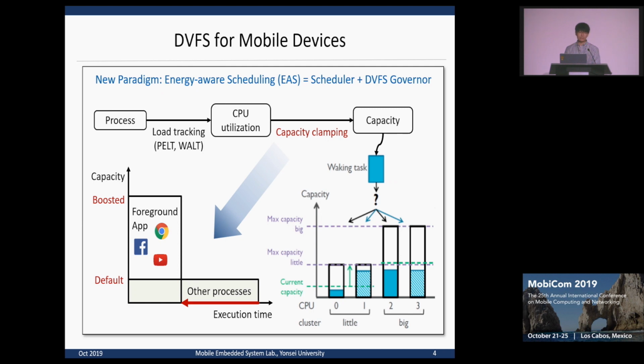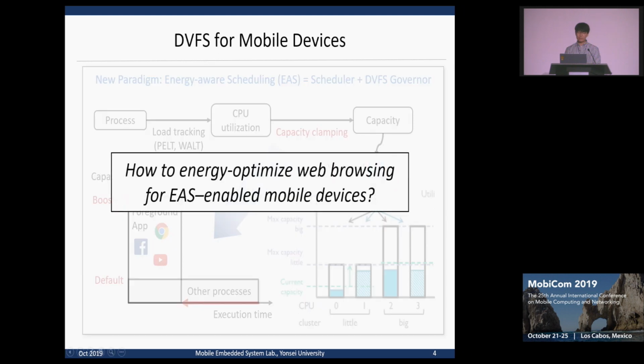If the capacity of a task is evaluated intentionally higher, then the processing of the task can be accelerated. This feature is called capacity clamping. How high the capacity will be evaluated is determined by the clamping factor. EAS enabled systems to improve the foreground app's quality of service by using this capacity clamping feature. Then, how can we energy-optimize web browsing for EAS-enabled mobile devices? We found new opportunities through our observations.